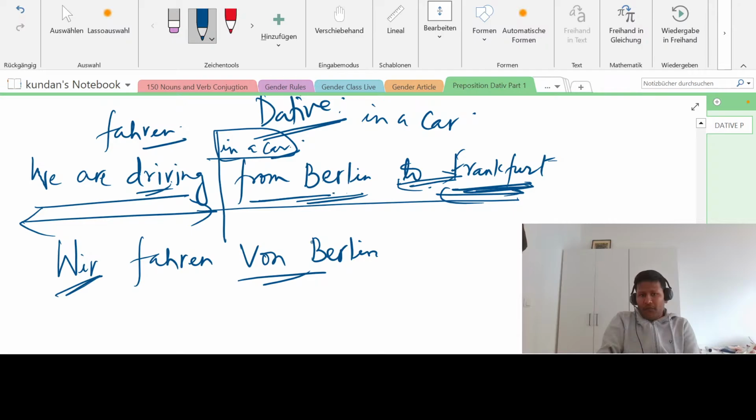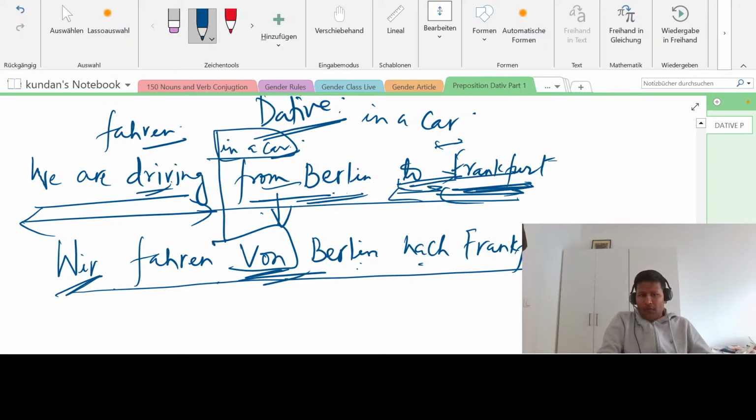Wir fahren von, see, this is origin. This is always von. This is dative, but this is a place, so you don't put the article here. But some places also take it. We will see that later. We have already seen it in A1, but we will see it again in some sentences. And where he is driving to, nach, we have already seen just some time back. So nach Frankfurt.